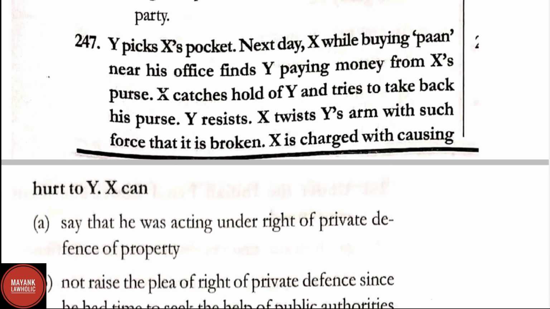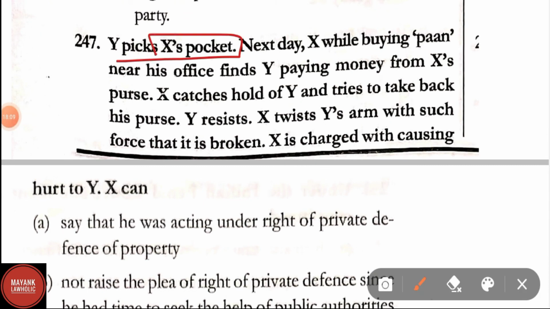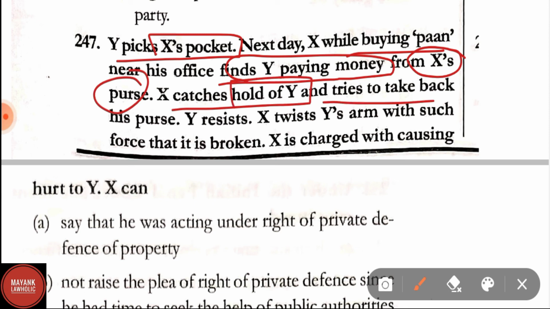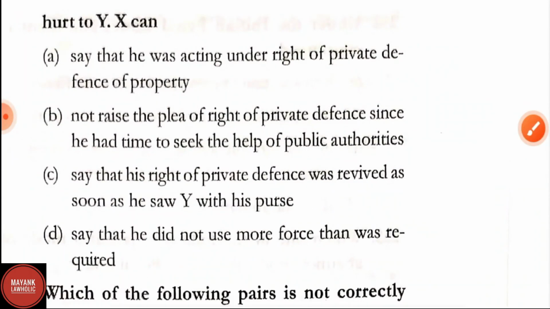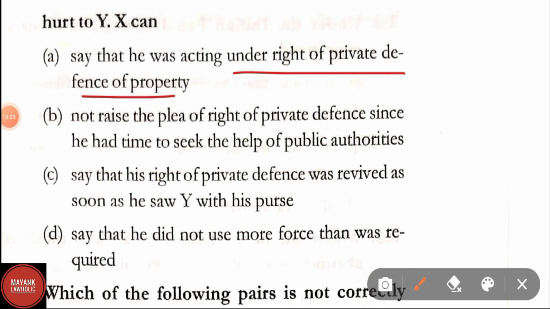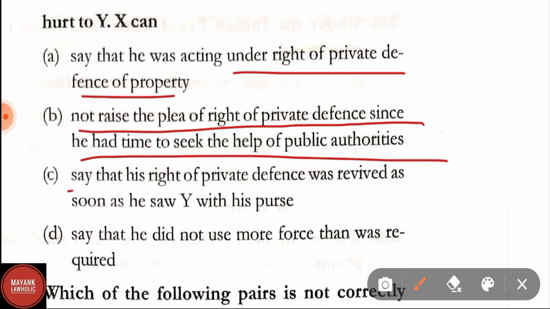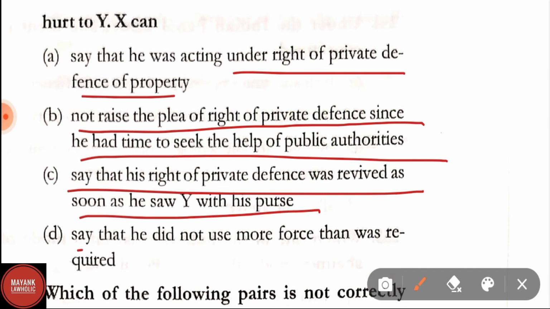Question number 247. Y picks X's pocket. Next day, X, while buying a pan near his office, finds Y paying money from X's purse. X catches hold of Y and tries to take back his purse. Y resists. X twists Y's arm with such force that it is broken. X is charged with causing hurt to Y. X can, option A, say that he was acting under the right of private defense of property. Option B, not raise the plea of right of private defense since he had time to seek the help of public authorities. Option C, say that the right of private defense was revived as soon as he saw Y with his purse. Option D, say that he did not use more force than was required.